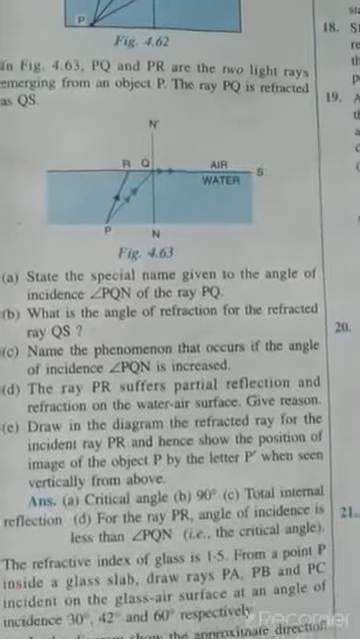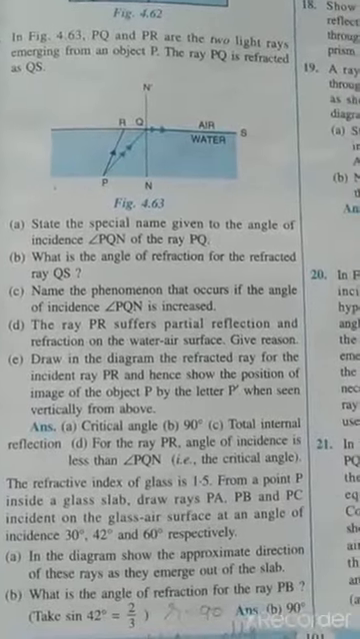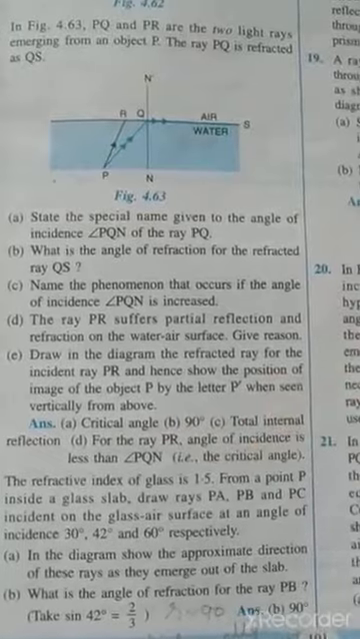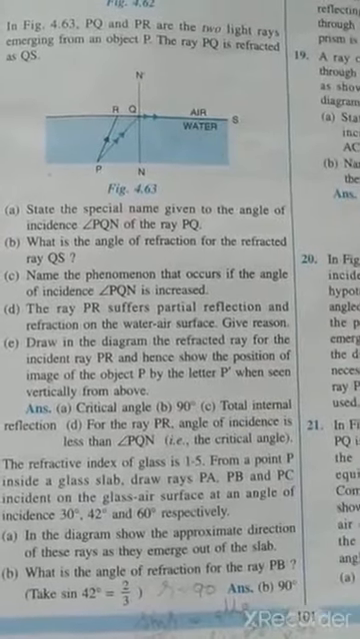Now this is question number 15. Here the question is given: the refractive index of glass is 1.5.